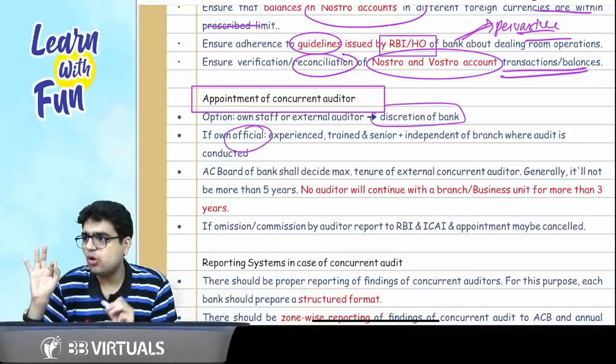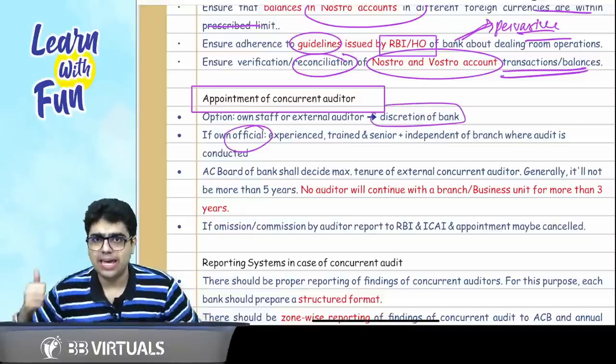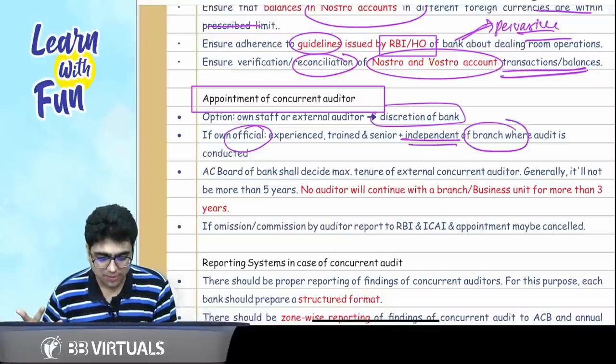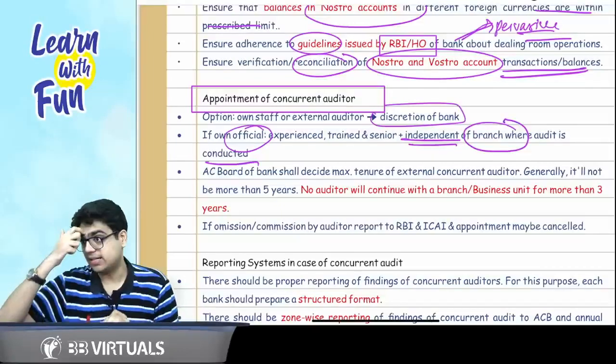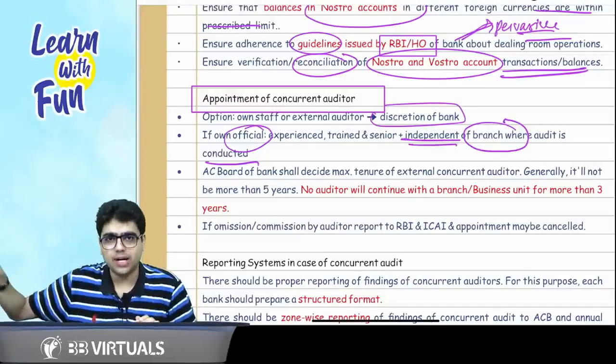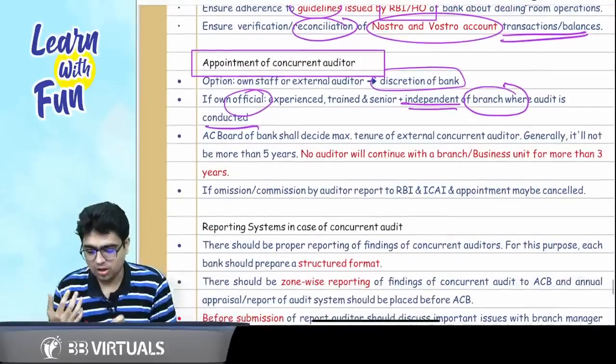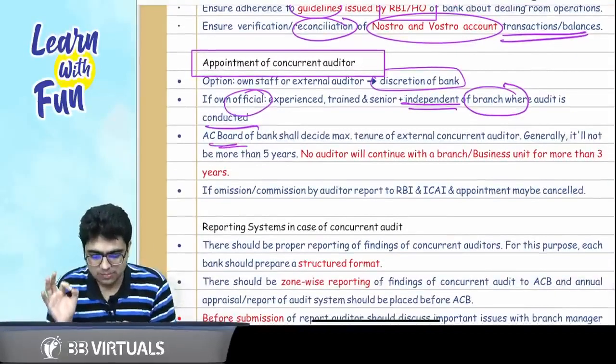If it is its own official, that person should be tip-top, experienced, knowledgeable, trained and independent of the branch where the audit is conducted. So he should be from a different branch, not from the branch where the audit is conducted. In case the audit committee board decides the maximum tenure